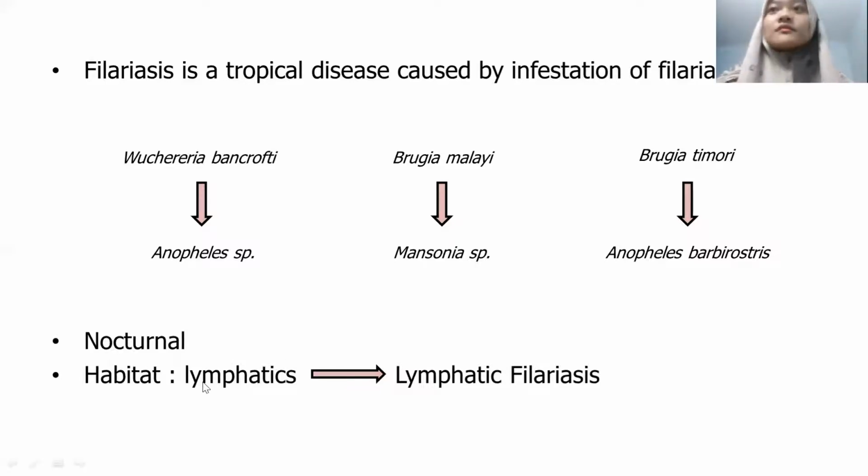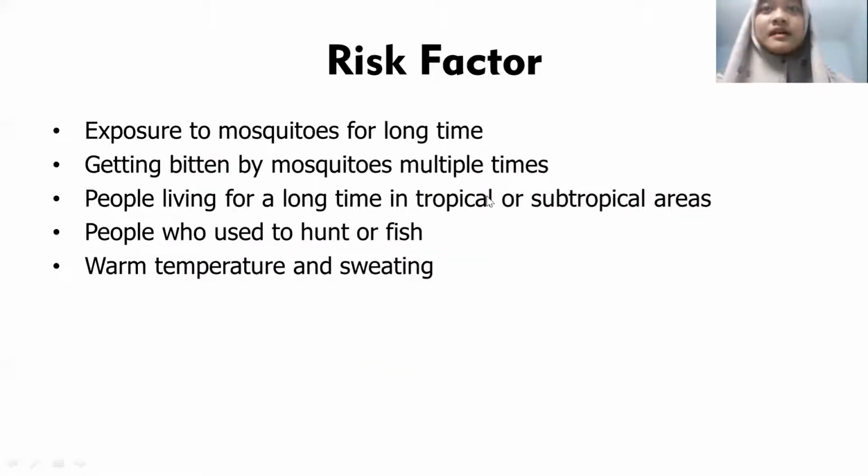Okay, and all the filarial worms' habitats are lymphatics. So because of that, the disease is called lymphatic filariasis. And then the next is risk factors. As I said before, the worms are transmitted by mosquitoes. So the risk factors are exposure to mosquitoes for a long time, getting bitten by mosquitoes multiple times, people living for a long time in tropical or subtropical areas, people who used to hunt or fish, and the last is warm temperature and sweating that can increase the risk of getting bitten by mosquitoes.